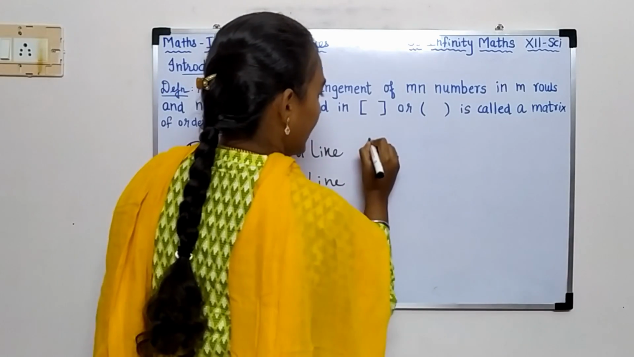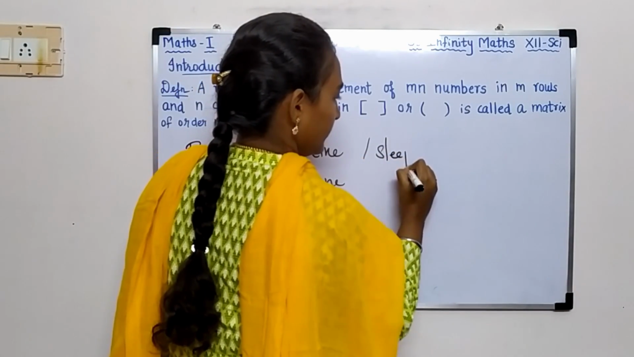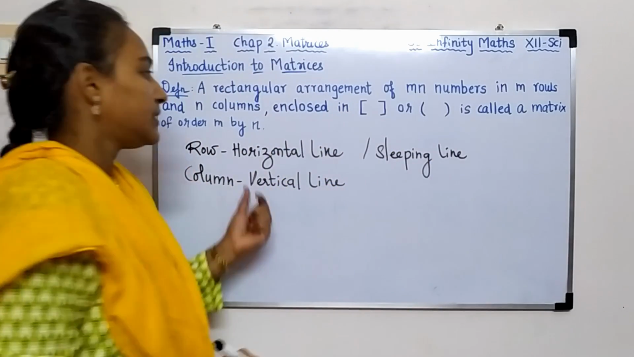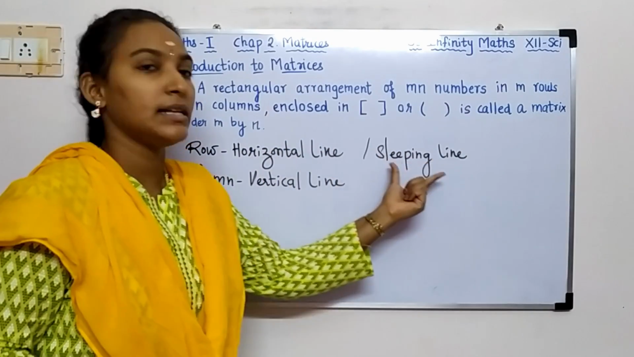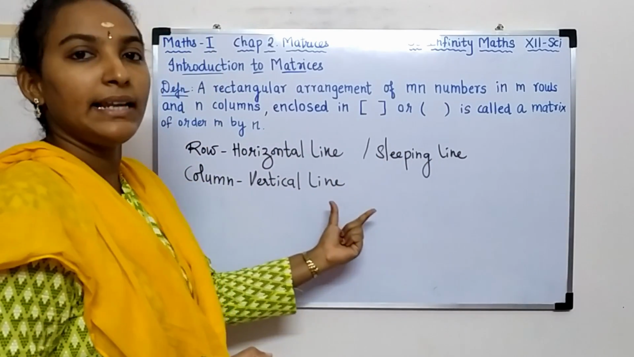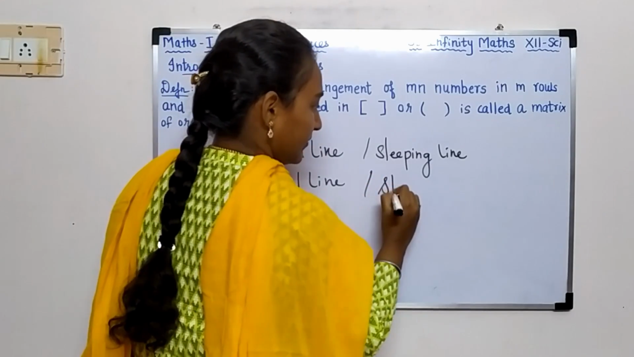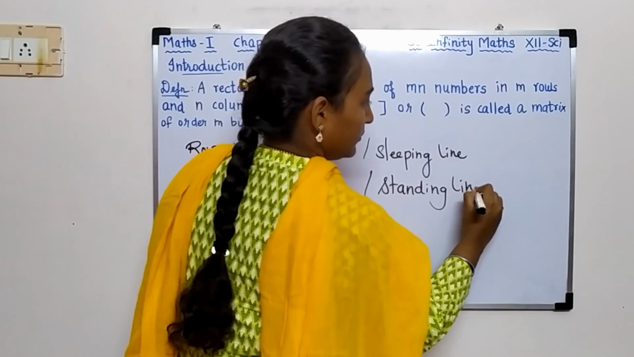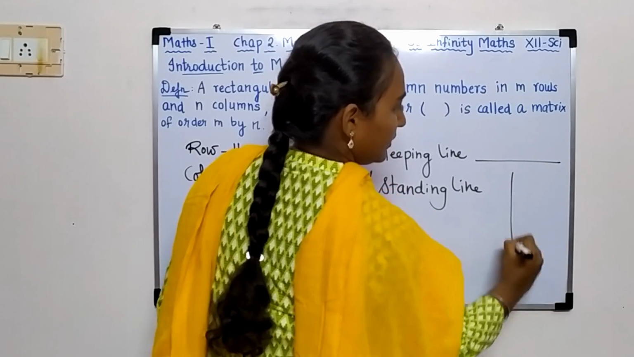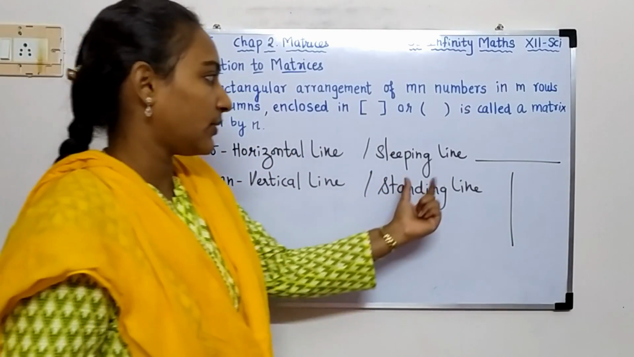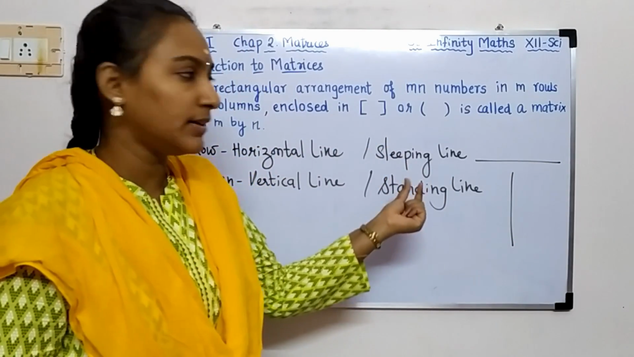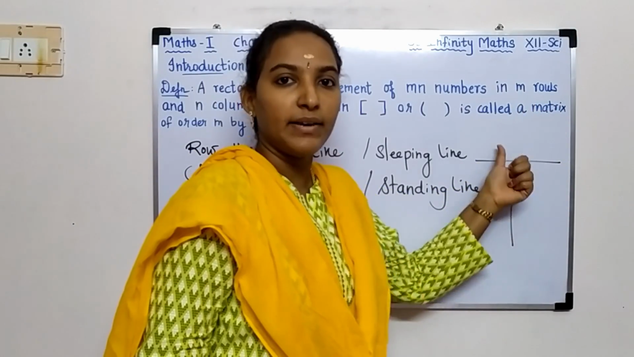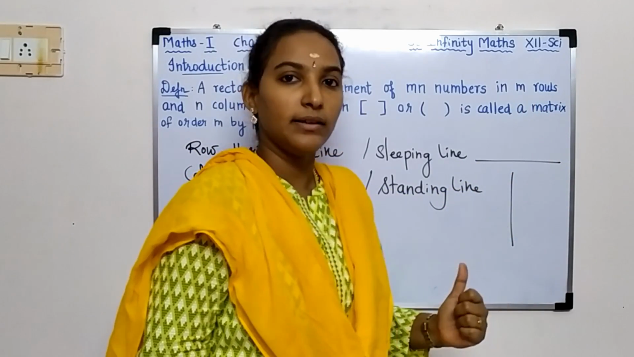A horizontal line can be said to be a sleeping line. A vertical line can be said to be a standing line. This is your horizontal line and this is your standing line. Okay. When your numbers are written in this format, it is called a row, and when it is written like this, it is called a column.